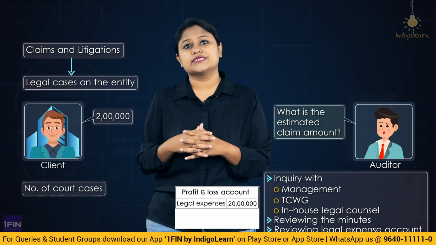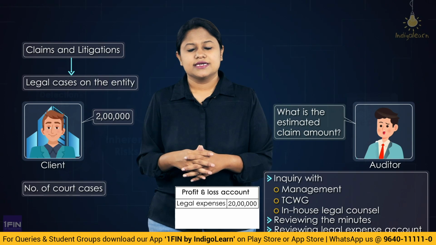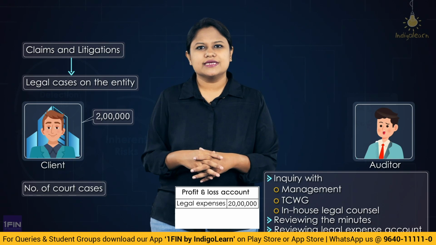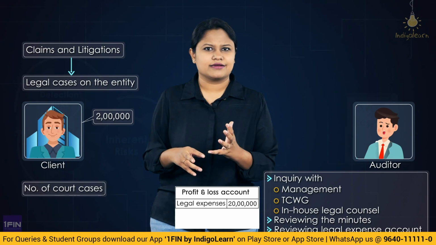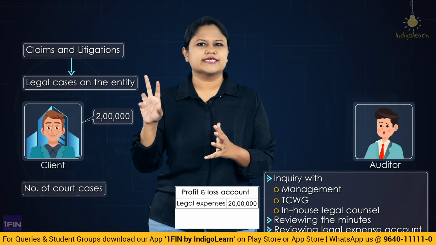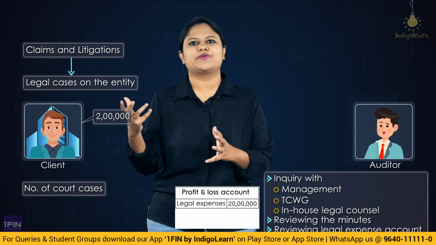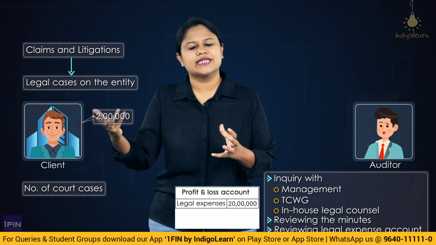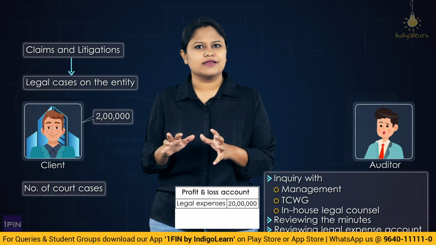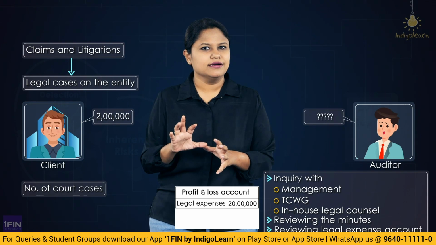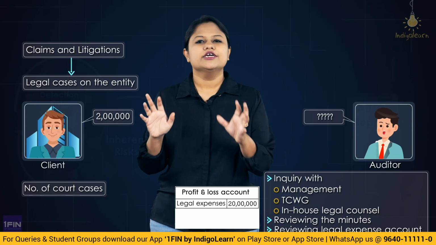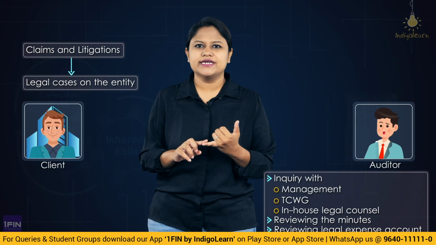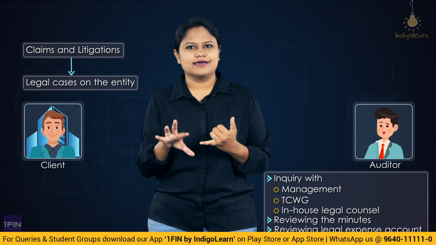But the legal expense account has a figure of 20 lakh rupees. Something unreasonable, something very dubious, something very doubtful. So in this case, when the legal expense is 20 lakh and the management is telling you only 2 court cases are going on, where an approximate figure that we are expecting is only so much, how can you expend 20 lakh for an ultimate loss of 2 lakh rupees? That is something unreasonable. So this will give a doubt in the mind of the auditor that something is going wrong, right?